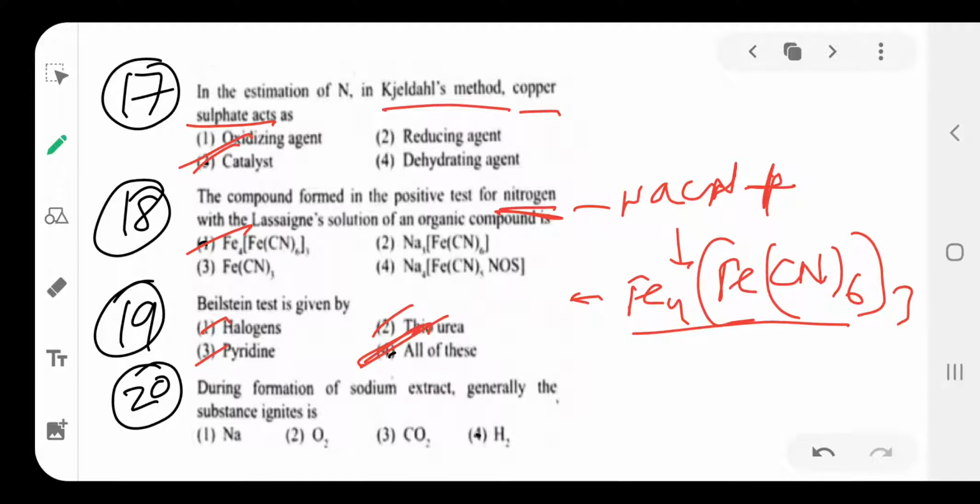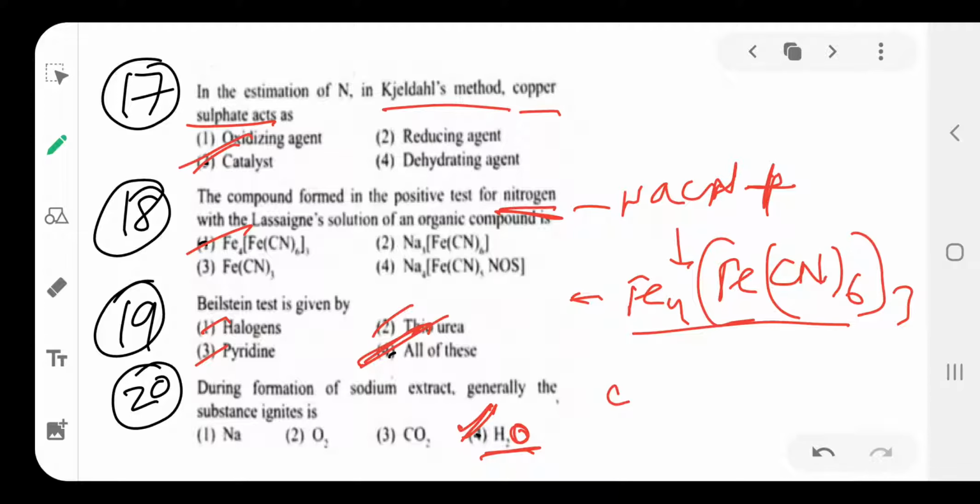During the formation of sodium extract, generally the substance is ignited. At that time, hydrogen present in the organic compound is removed in the form of H2O. So the option is H2O here. What about the carbon?